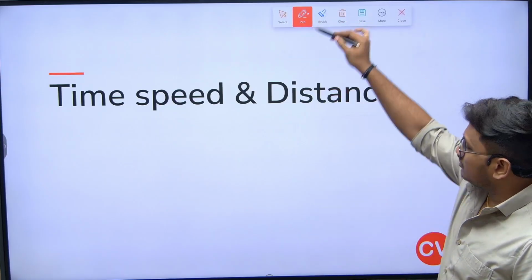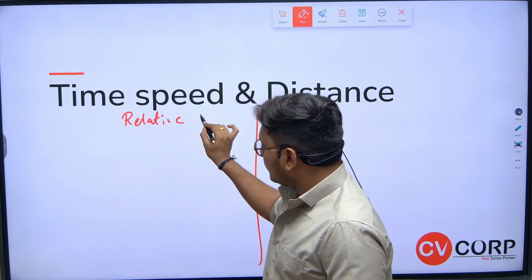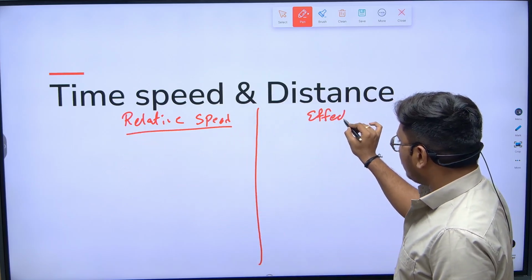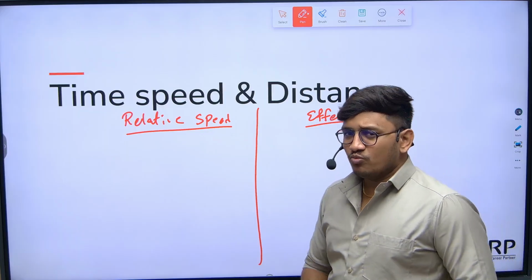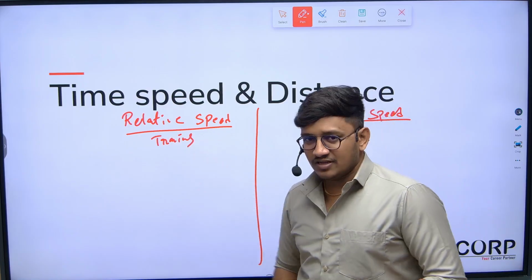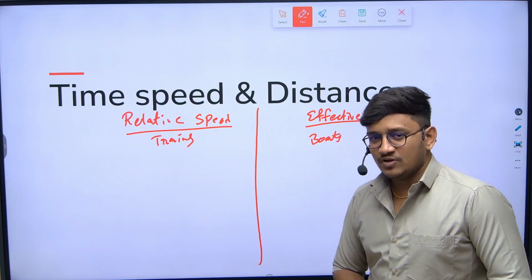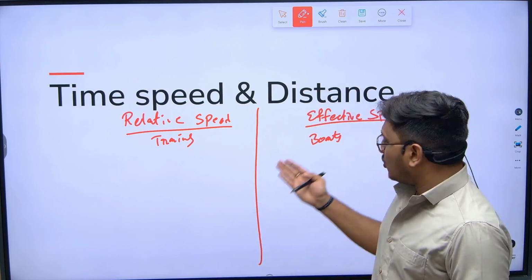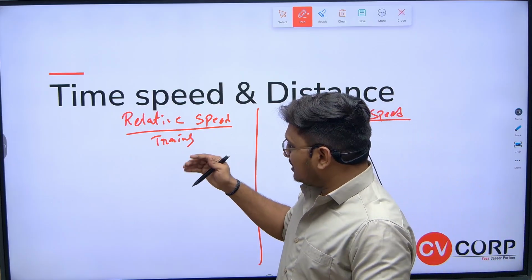what the difference is between relative speed and effective speed. Mostly, as I said, problems based on trains come under relative speed, problems based on boats come under effective speed. Moreover, there are high chances that you may get questions either from problems on trains or problems on boats and streams. Now, is that the only difference?